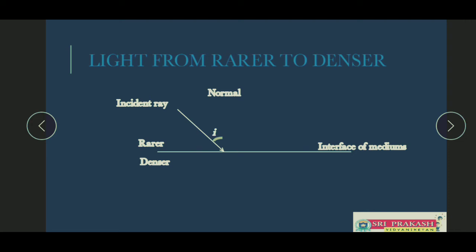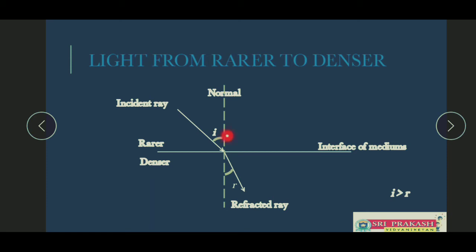This incident ray is going to make an angle I with the normal, and the normal is the perpendicular line drawn to the interface. Interface and normal are perpendicular to each other.